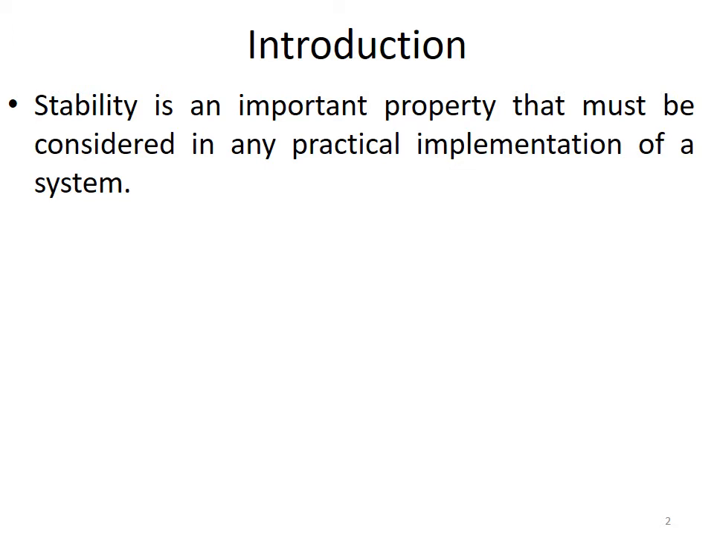Those who have studied linear control systems in last semester know very well how important the stability of a system is. So stability, when you practically implement the system, plays a vital role in the accuracy of the outcome of the system.